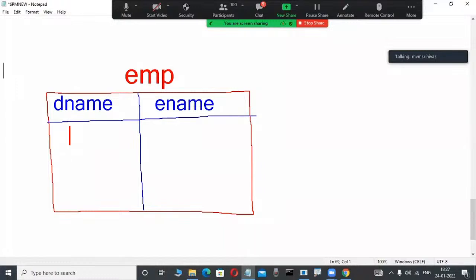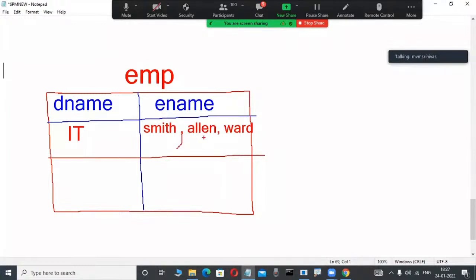Here IT is a department. That is data. IT is a department. In this department, 3 employees are working. Slowly observe here, very interesting. Smith is an employee, for example. The ABC employee, comma, Allen is an employee, comma, Ward is an employee, for example. I am representing 3 employees working at this IT department. That's why I am representing the data in this format only. IT is a department, and in that department Smith, Allen, Ward are working.